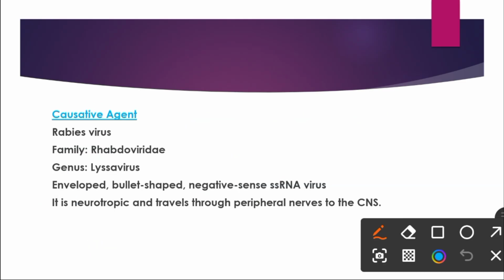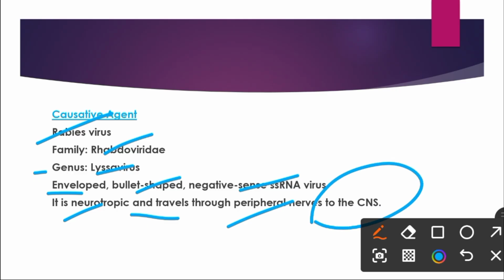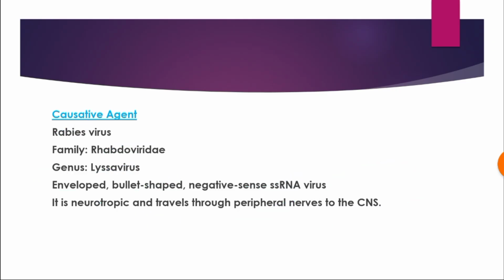Next is the causative agent of rabies. Rabies is caused by the rabies virus, which is a Rhabdoviridae virus belonging to the genus Lyssavirus, and it is an enveloped, bullet-shaped, single-stranded RNA virus. It is a neurotropic virus, meaning that it loves to attack the neurons, and it travels through the peripheral nerves toward the central nervous system.